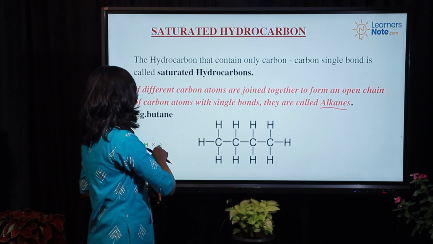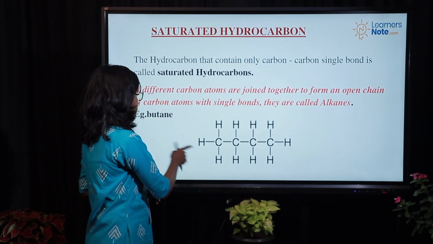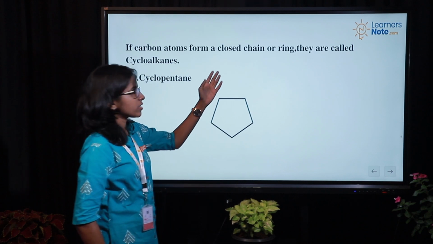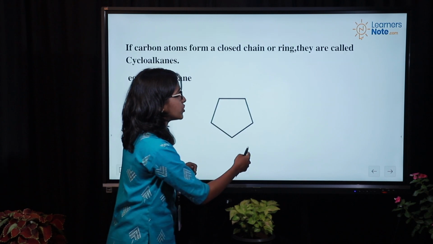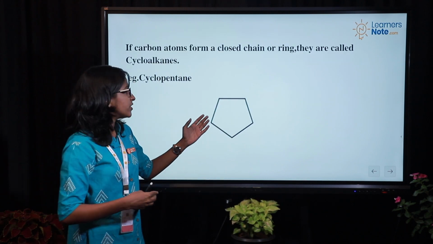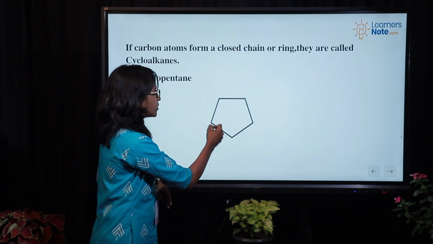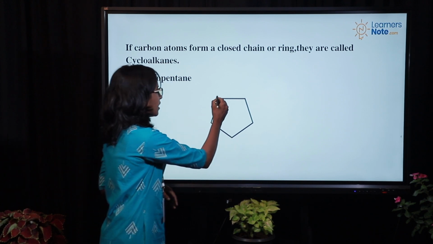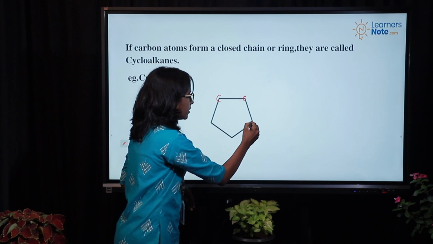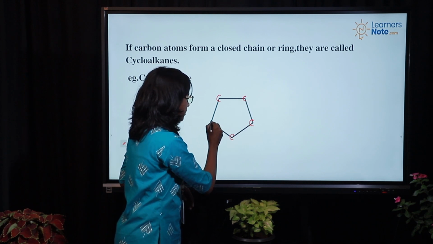So let's see what a closed system is. We are very familiar with open chain and closed chain. Here this is a closed chain, where each end represents a carbon. See, carbon, carbon, carbon, carbon and carbon.